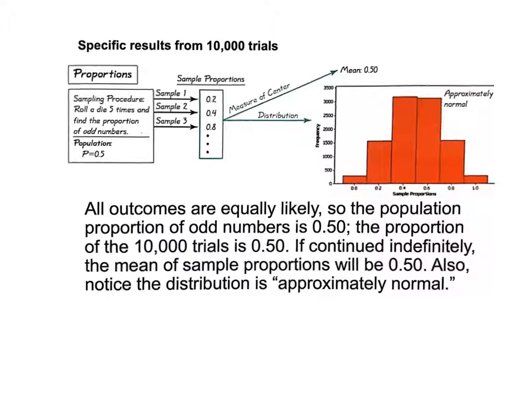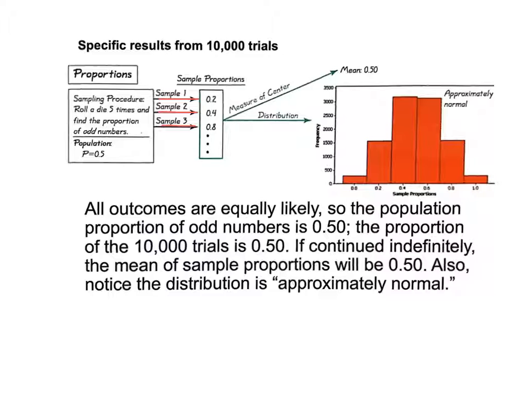Okay, same deal. Found the proportions. How many times do we expect an odd number? Well, obviously, if half the numbers are odd, we would expect to get odd half the time. All right, so 50% or 0.5. So what we did is we did 10,000 trials. We rolled it 5 times, got 0.2. Another 5 times, got 0.4. Another 5 times, 0.8. So notice none of those are 0.5. We're not getting an odd number half the time very often.